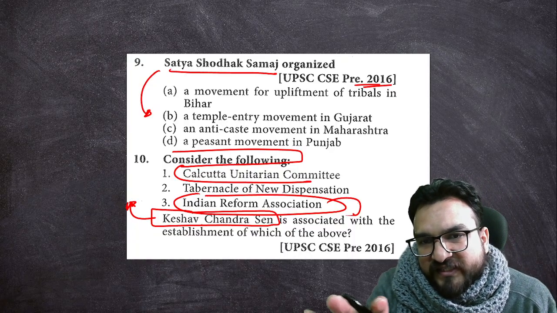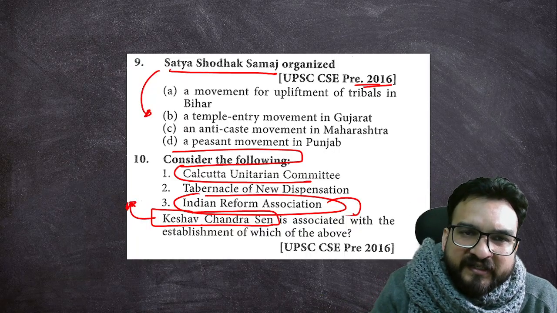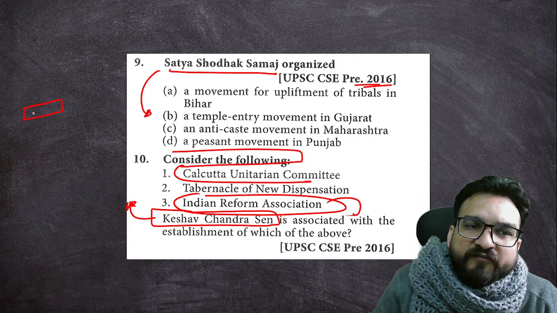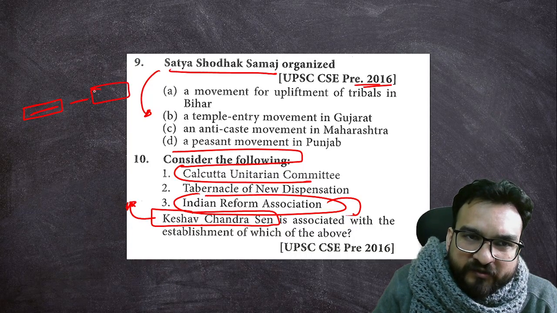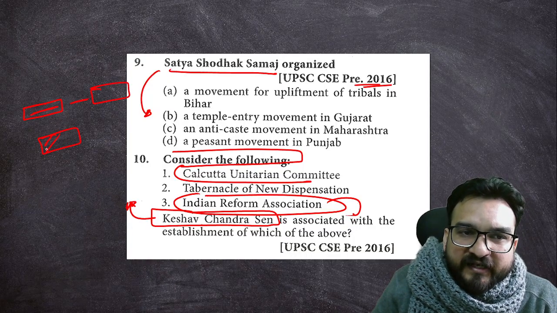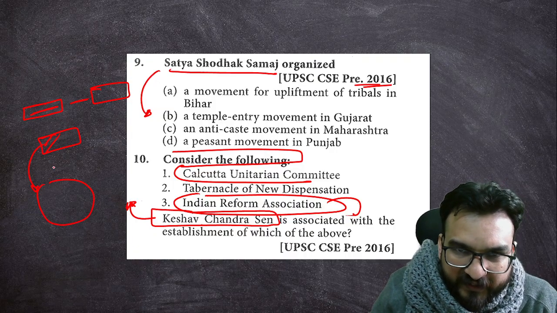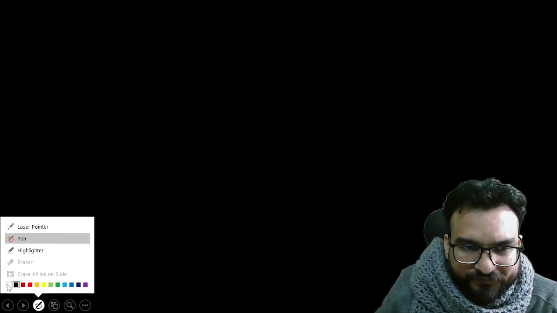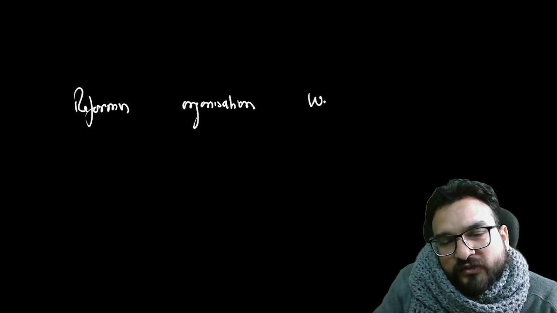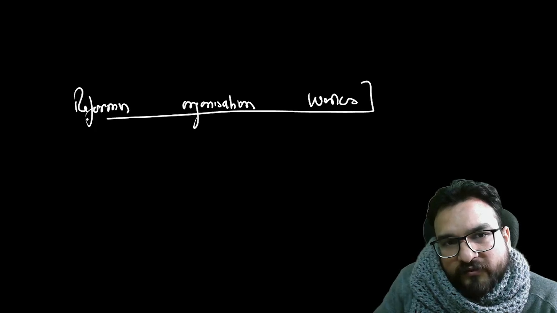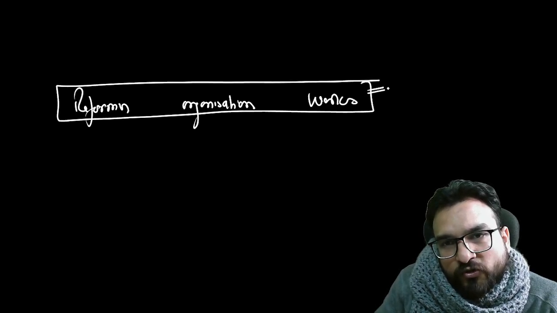Now, from seeing these recent questions, you must be understanding that next time also they can simply give you one organization and the leader associated with it, or they can mention one leader and the work associated with it. So from here we can understand that reformer, organization, and the works of that particular reform, these three things should be in your notes.